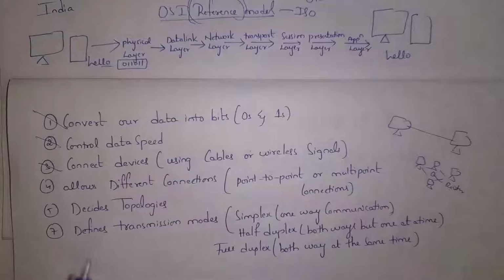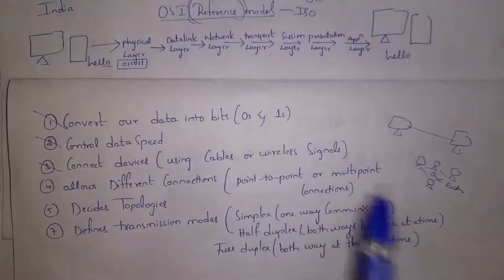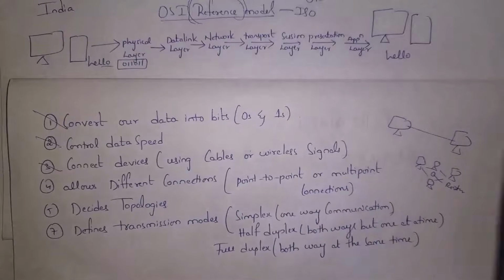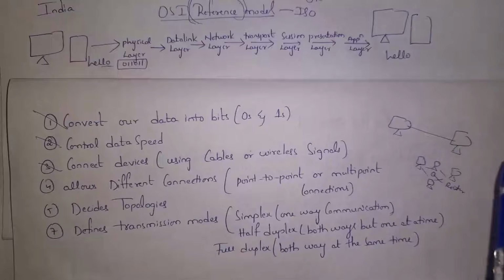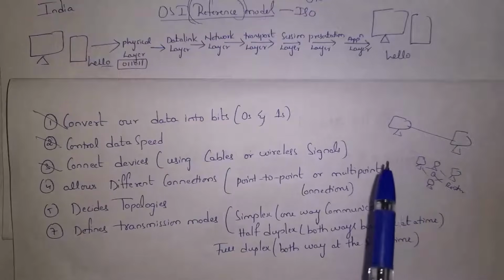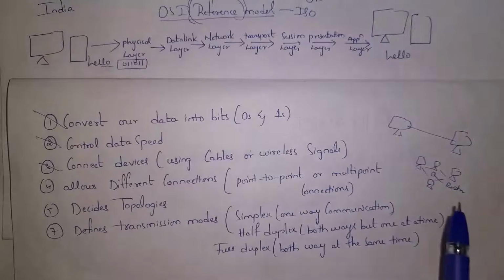Guys, physical layer will support different connections. They are point-to-point connection and multi-point connection. Point-to-point connection is nothing but if we connect two devices directly by using cable, then we call it as point-to-point connection. Whereas multi-point connection means all devices are connected by using router. This is example of multi-point connection. So physical layer will support different types of connections.